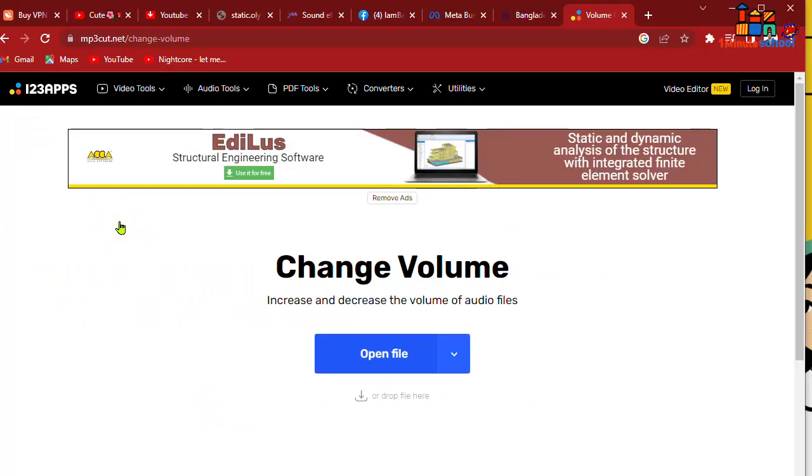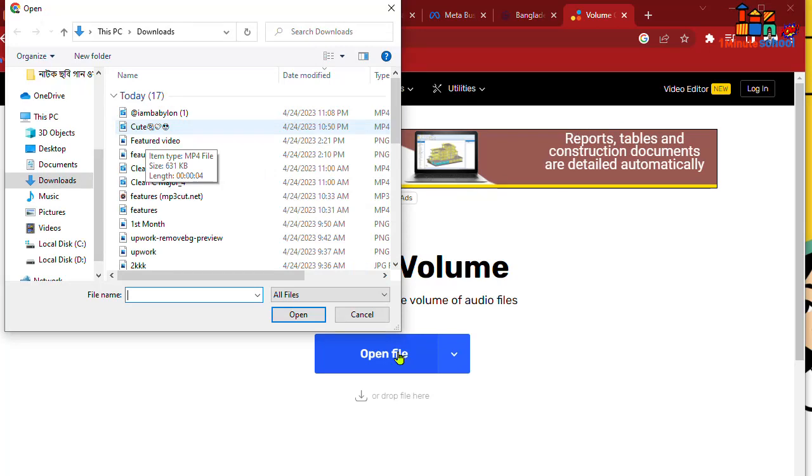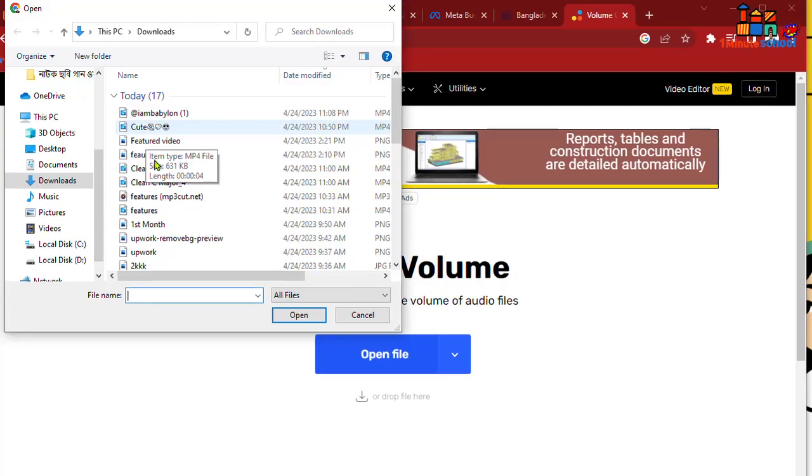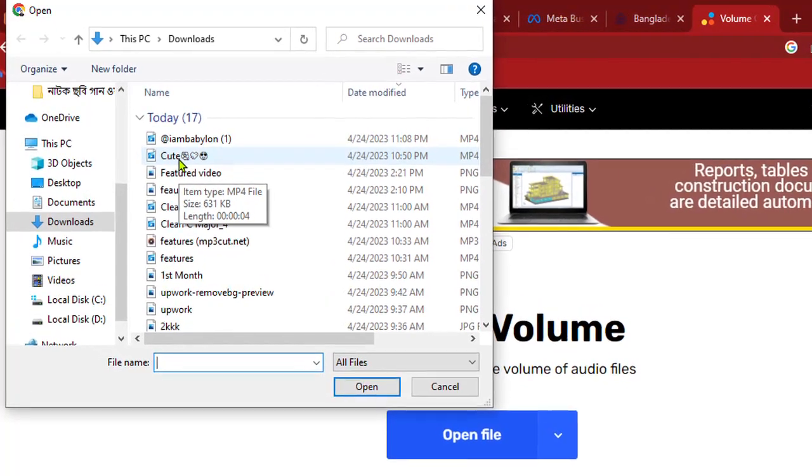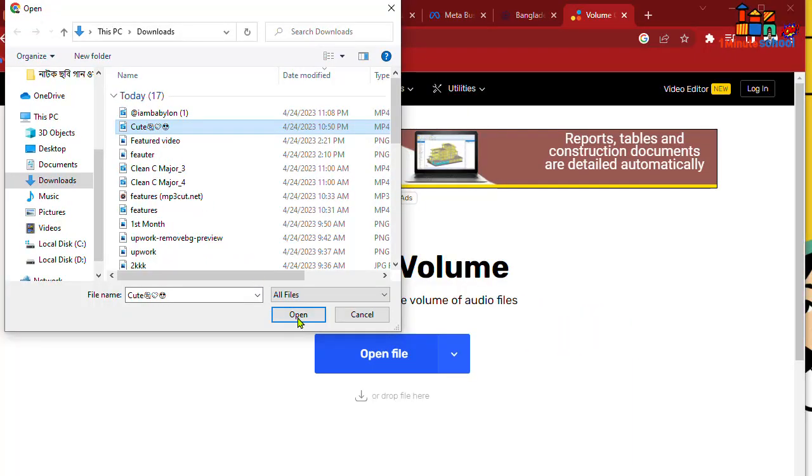and we can see an interface like this. Change volume. Now we should open file. Now we can select here any audio or video format. So I wanna edit a video. I'm gonna click on that. Now click on the open button.